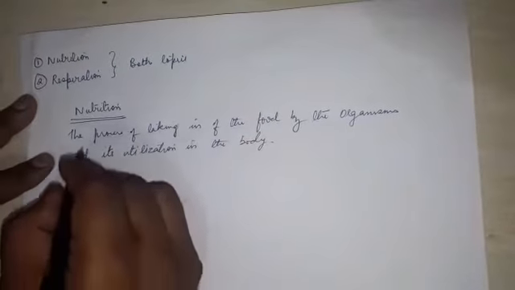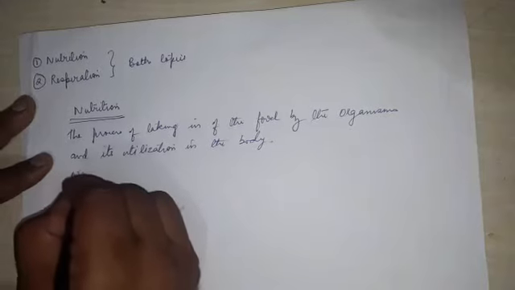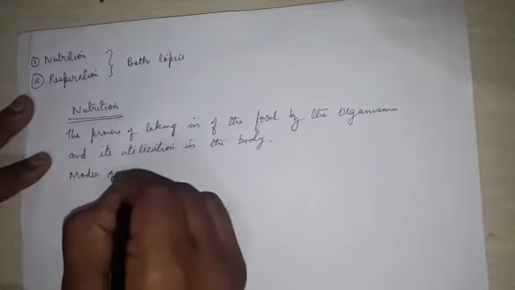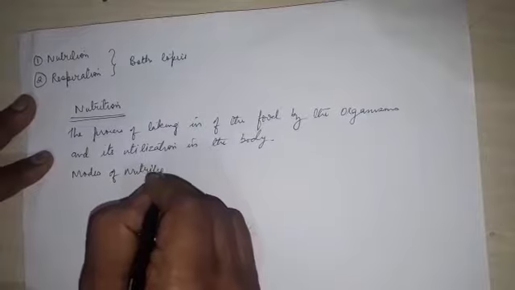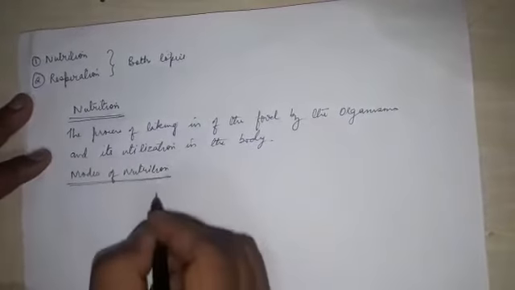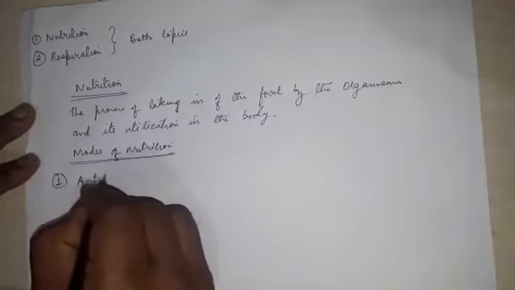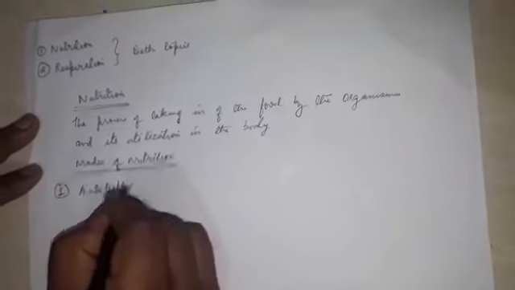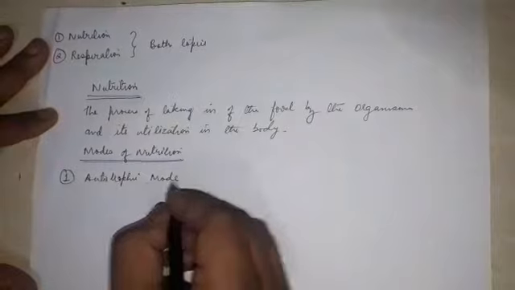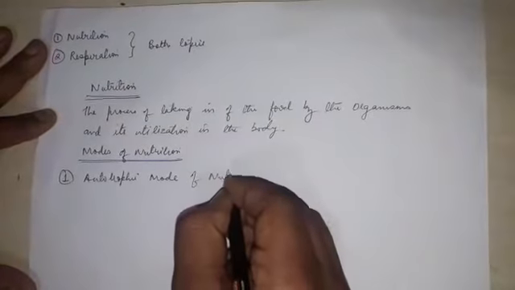Different organisms have different modes of nutrition. First one is the autotrophic mode of nutrition.